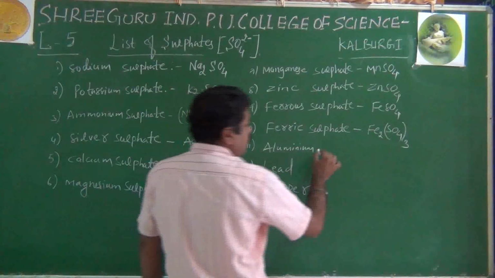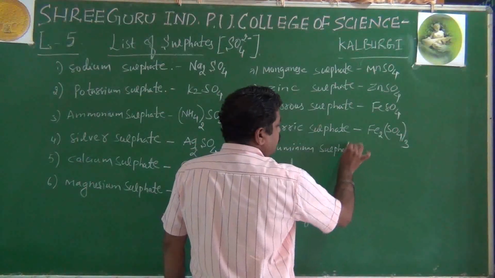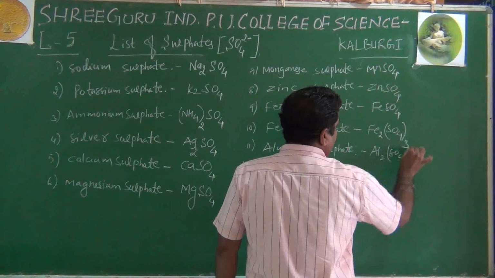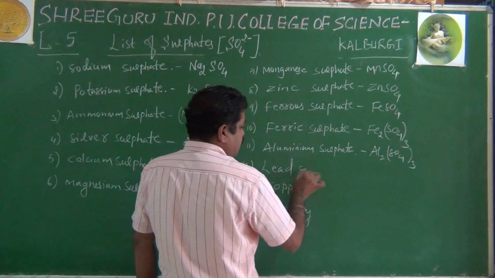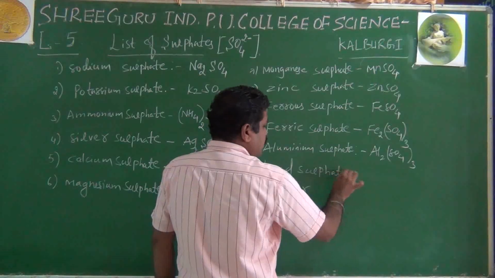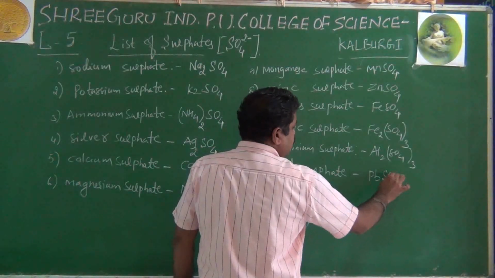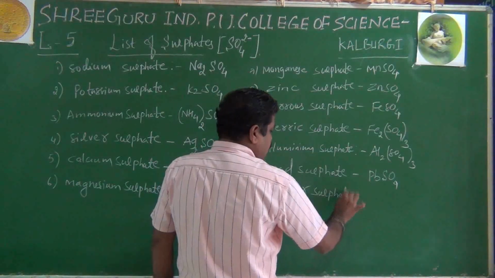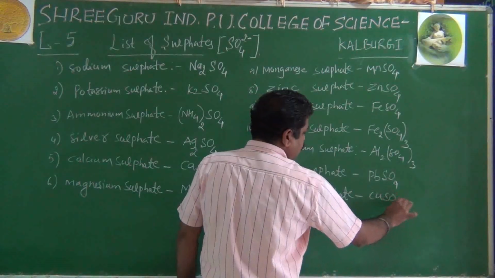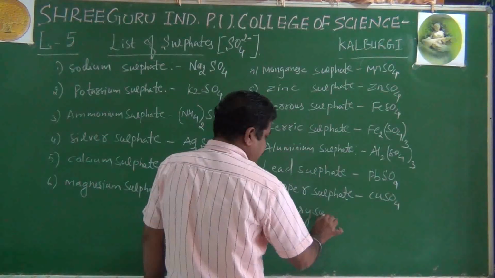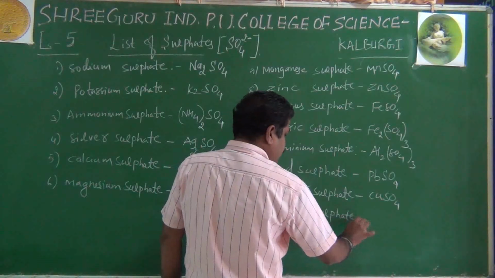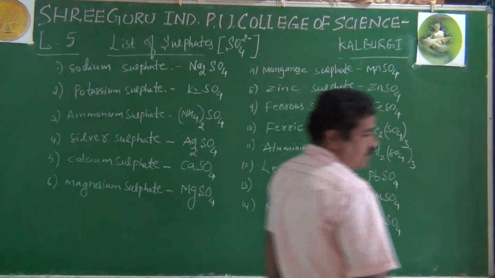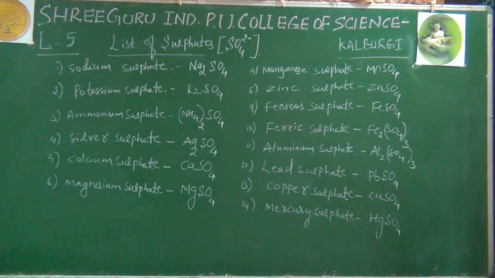Then aluminium sulfate, Al2(SO4) taken thrice. Lead sulfate, that is PbSO4. Copper sulfate, that is CuSO4. Mercury sulfate, that is HgSO4. Like this, we'll have a list of sulfates.